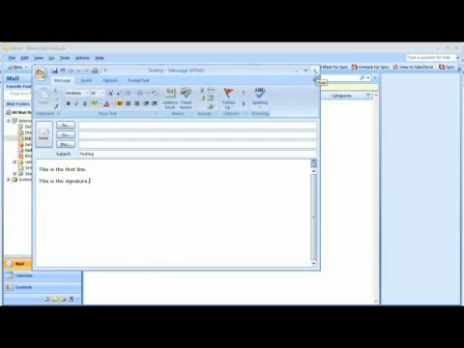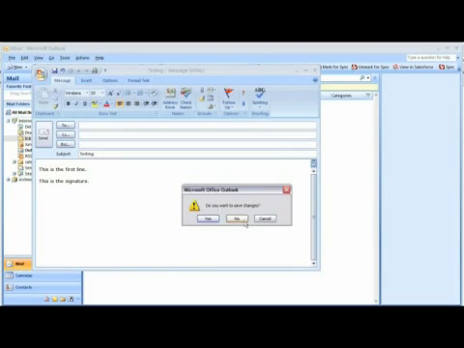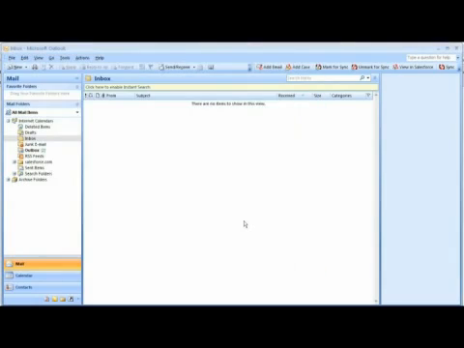Now we can close this email simply by clicking on the X in the upper right-hand corner, and we'll say No when asked, do we want to save changes.